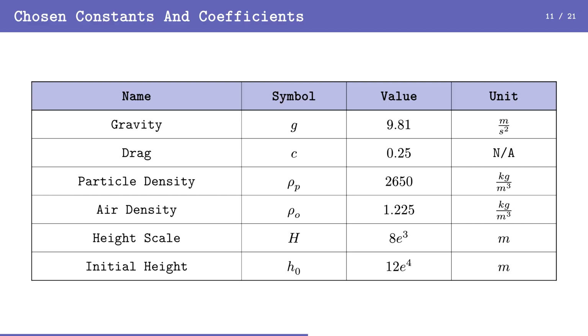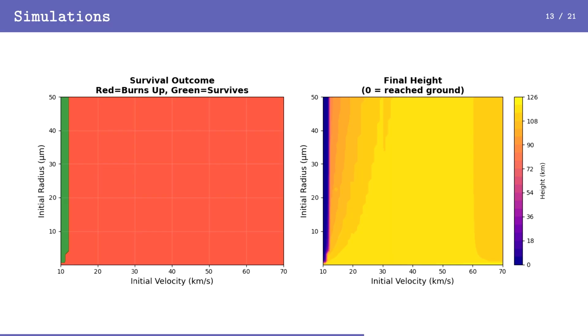Simulations. Dust comes in a variety of sizes and entrance velocities. We decided to use our model to graph the outcome of particles with a starting diameter in the range of 0.1 to 100 micrometers and an initial velocity of 10 to 70 kilometers per second. We utilized heat maps to help visualize different characteristics from the model.